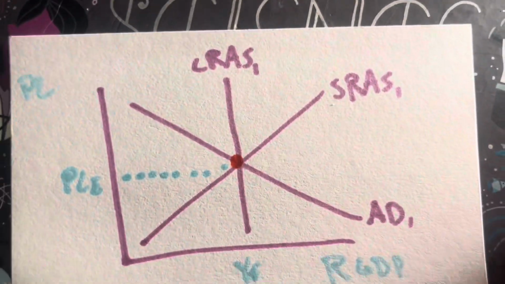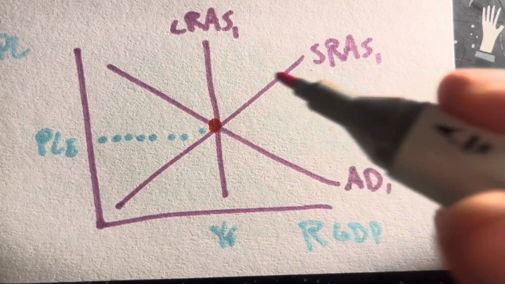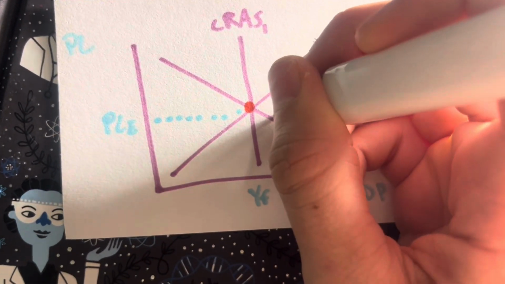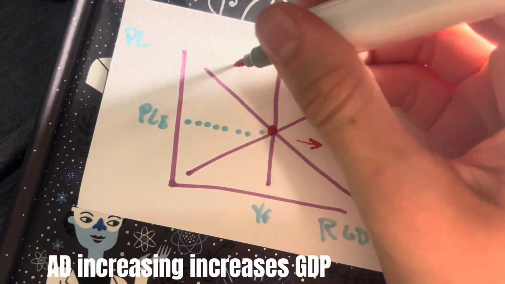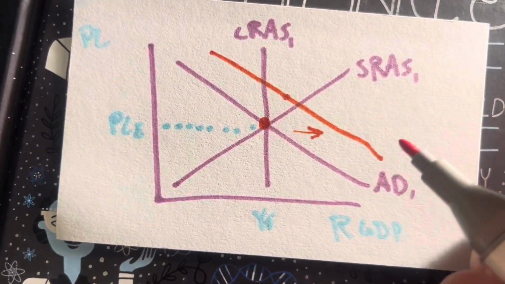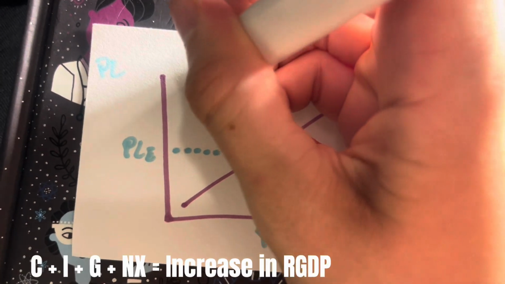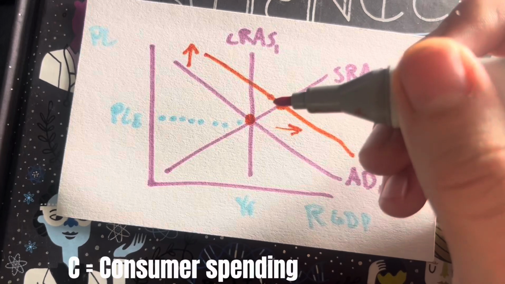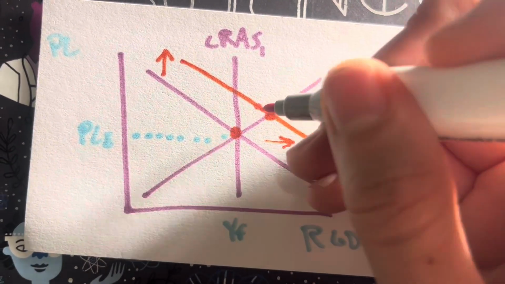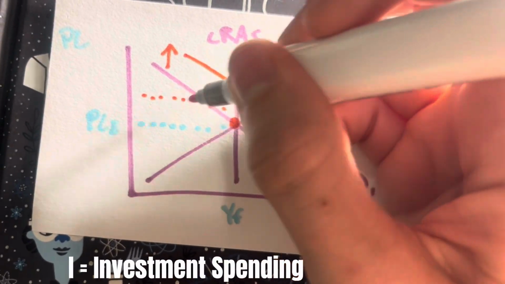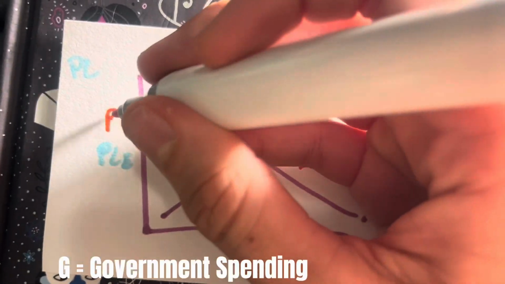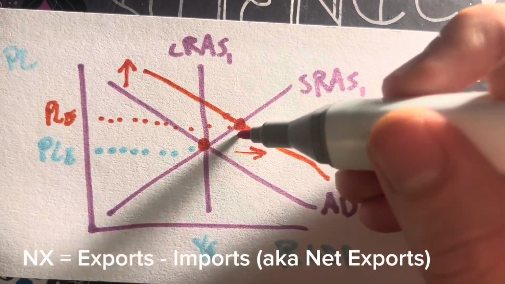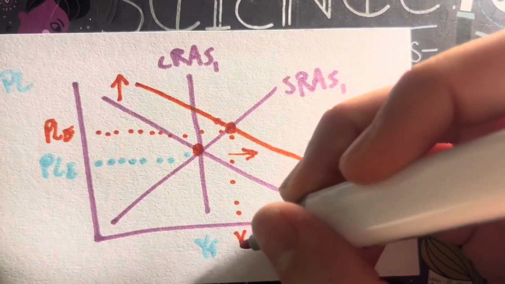Now, what happens when the short run aggregate supply shifts or the aggregate demand curve shifts? Well, first, let's say that aggregate demand increases. So it's going to shift this way. As it increases, as you can see, price level will rise. And look at that, we have a new equilibrium. Now, this new equilibrium is not actually the equilibrium because, as you can see, it is not aligning with the full employment level.